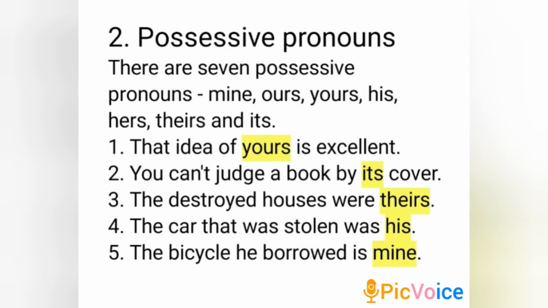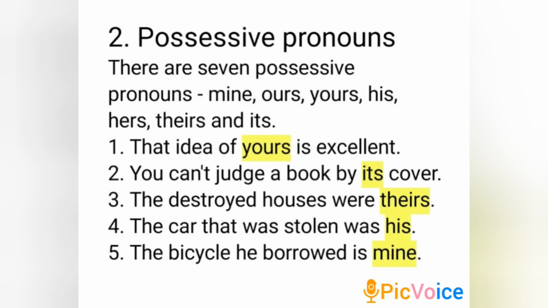Number 2, possessive pronouns. Possessive pronouns show that something belongs to someone. There are 7 possessive pronouns: mine, ours, yours, his, hers, theirs, and its. See the examples.